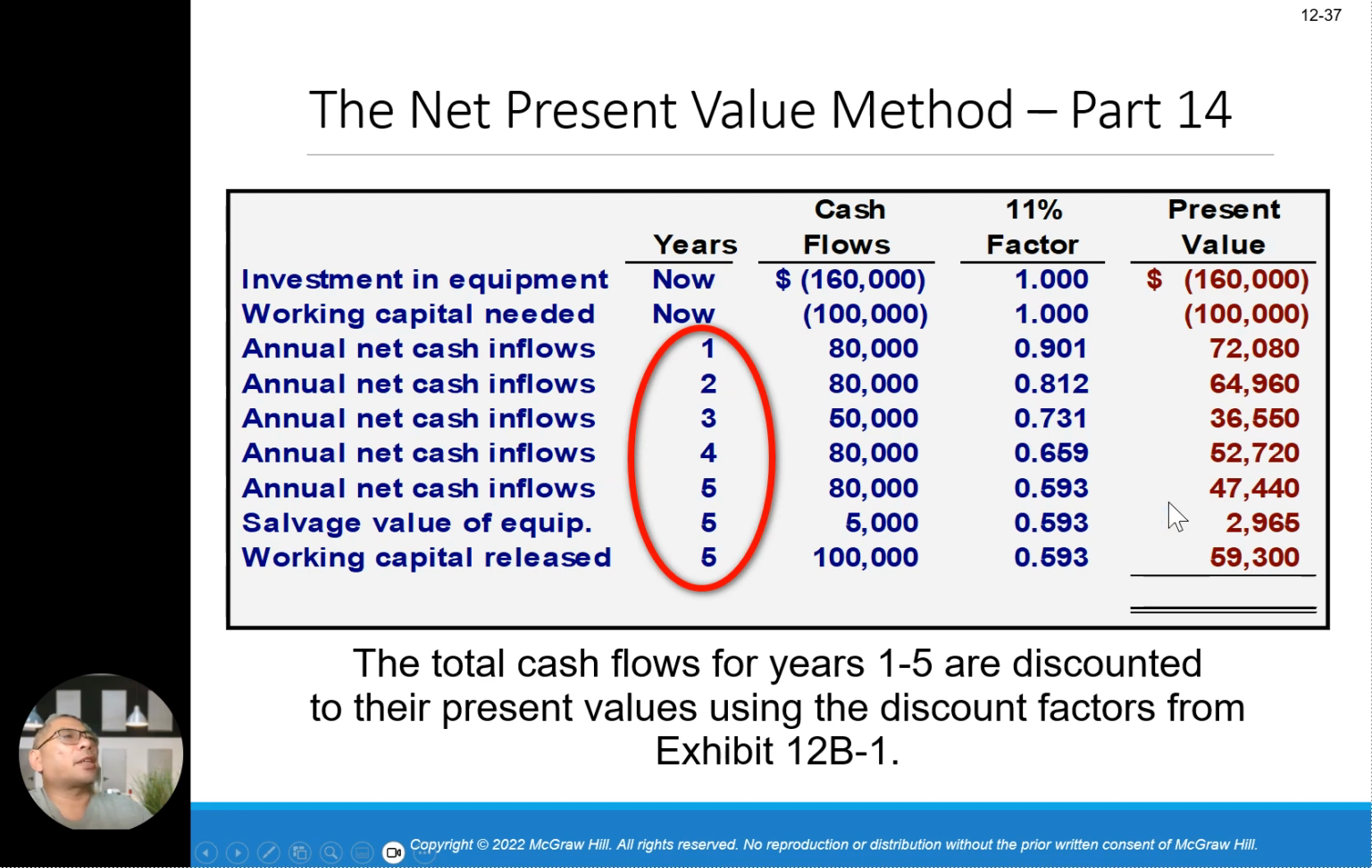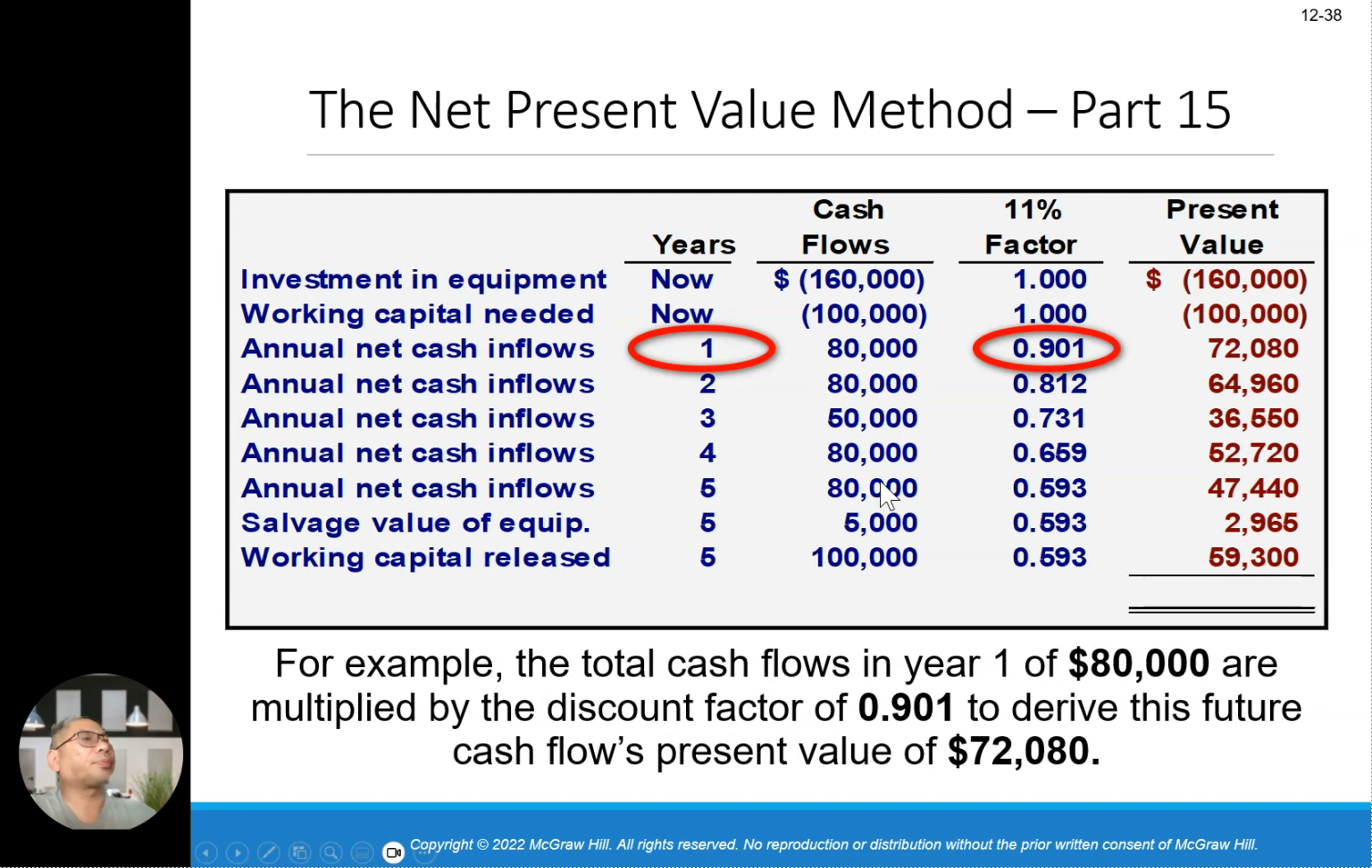Once you tally up the net cash inflow, you need to tally up the salvage value of year 5. You got 5,000. This is 0.593 in terms of interest factor based on 11%. It's 2,965. And then the working capital release, which is 100,000, times 0.593, is 59,300. So once you do that, you go to the next level. You're going to look at this. For example, net cash inflow of 80,000 multiplied by the discount factor 0.901 derives the present value of 72,080.